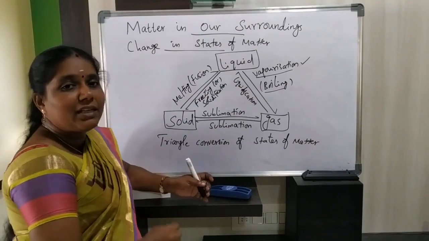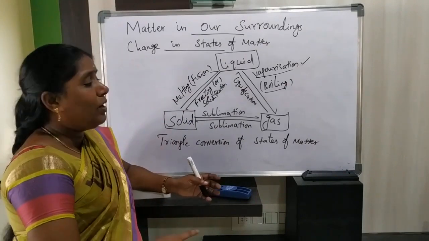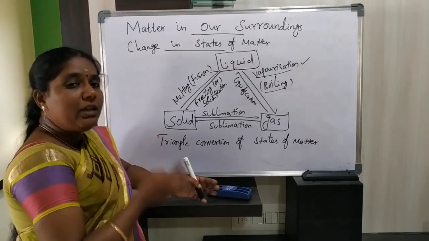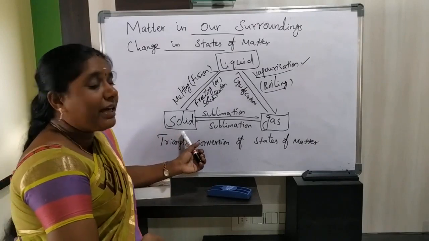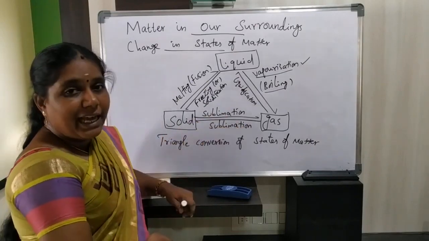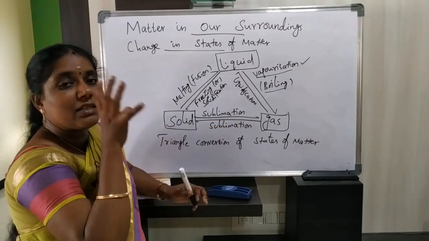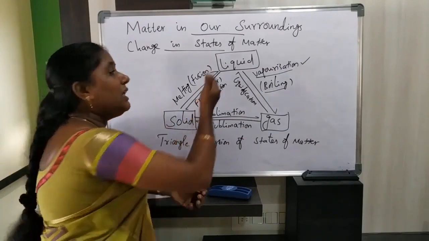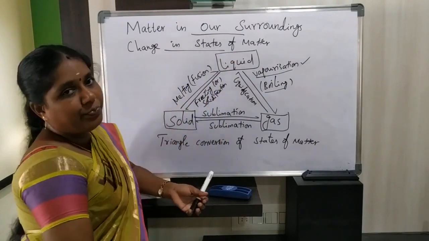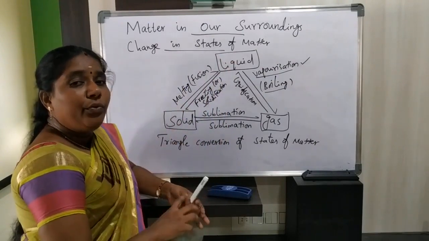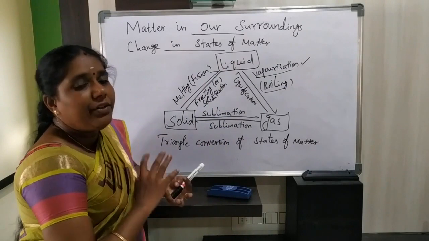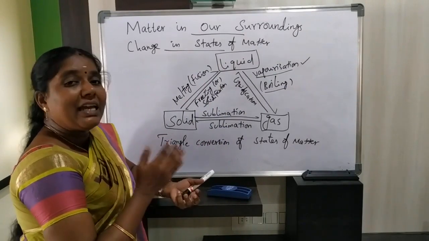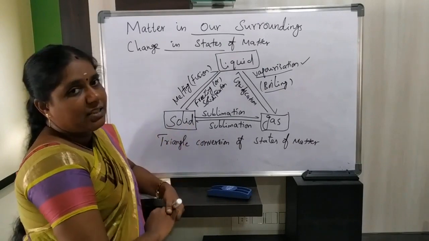Just now we have discussed the sublimation process. What is sublimation? The gaseous state of matter directly converted to solid, as well as the solid state of matter directly converted to gas without attaining the liquid state, is called sublimation. Same like this, how will you convert liquid into solid? We have to do the freezing or solidification process. So, by using freezing or solidification, we can easily convert liquid into solid.